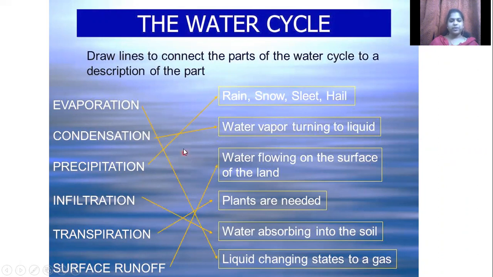See, evaporation is when a liquid changes state to a gas. Condensation is water vapor turning to a liquid. Precipitation can be in the form of rain, snow, sleet, hail. Infiltration is water absorbing into the soil. So when it rains, you can see some areas where it gets absorbed. And transpiration, you need plants for that. And surface runoff is nothing but water flowing on a sloping surface or on a mountain; you can see this water flowing on the land area, right?